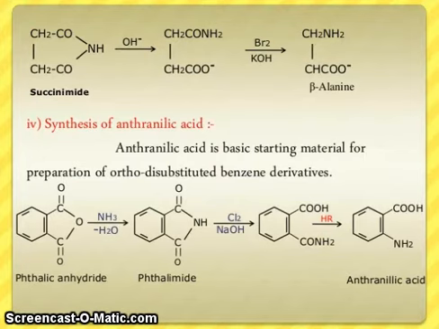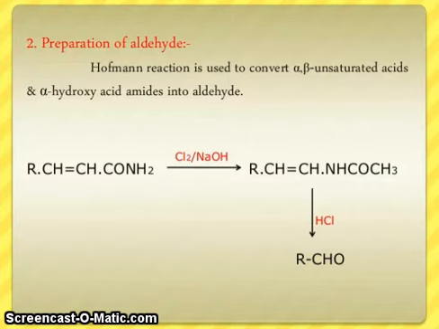Synthesis of anthranilic acid. Anthranilic acid is a basic starting material for preparations of ortho disubstituted benzene derivatives. This is phthalic anhydride. Phthalimide reacts with Cl2 and sodium hydroxide giving CONH2, and then this is the anthranilic acid. So preparation of aldehyde: Hofmann reaction is used to convert alpha beta unsaturated acid and alpha hydroxy acid amide into aldehyde. You can see here forming aldehydes.